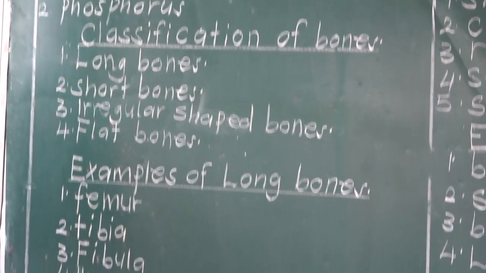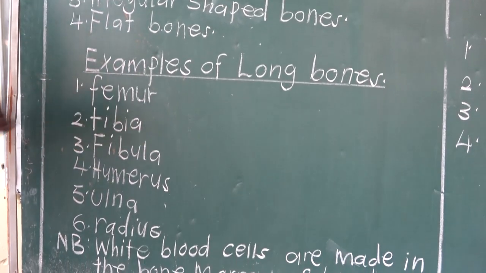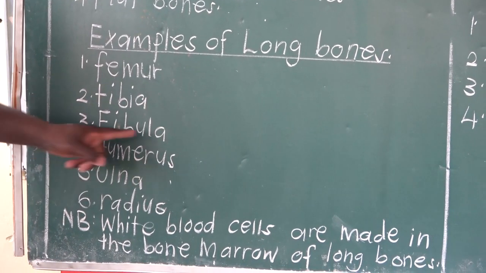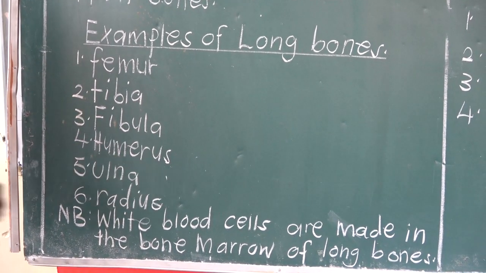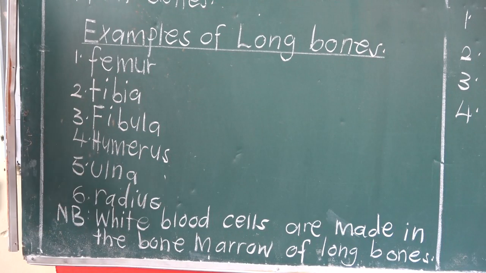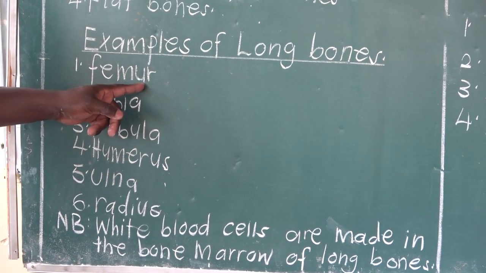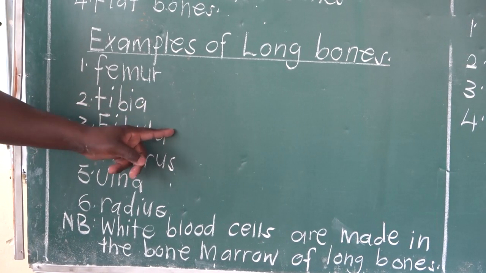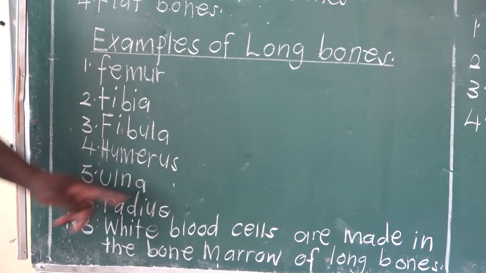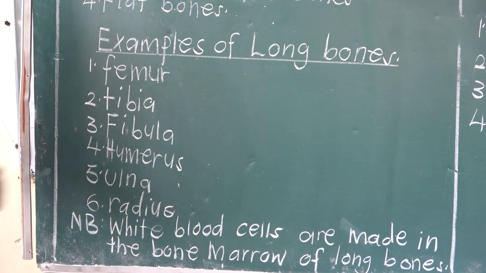Examples of long bones: femur, tibia, fibula, humerus, ulna, radius.